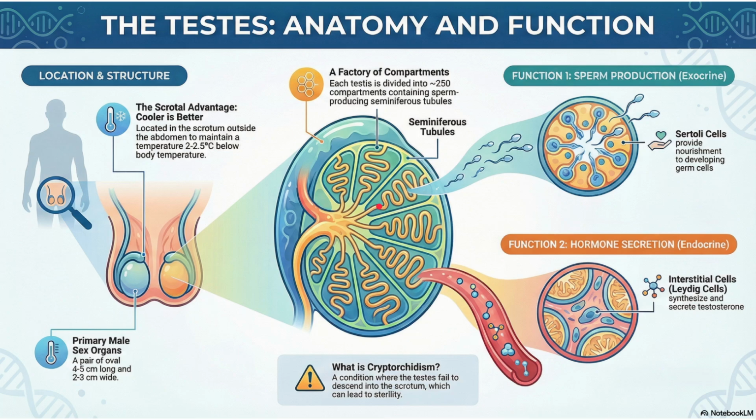Like this, in one testis we can have 250 compartments, and in one compartment, or one testicular lobule, we can have 1 to 3 highly coiled seminiferous tubules. Each testis is divided into 250 compartments containing sperm producing seminiferous tubules, and in each compartment 1 to 3 highly coiled seminiferous tubules can be present. You already know this information.